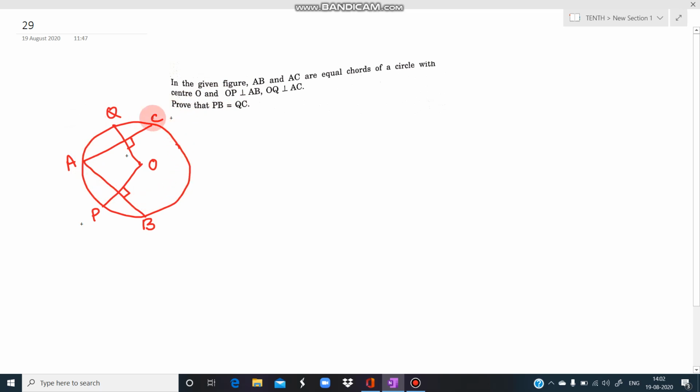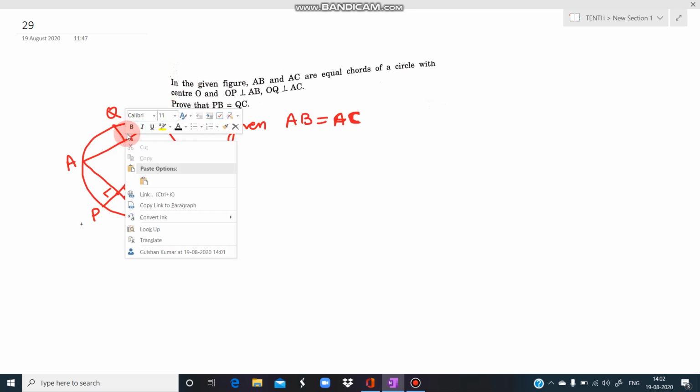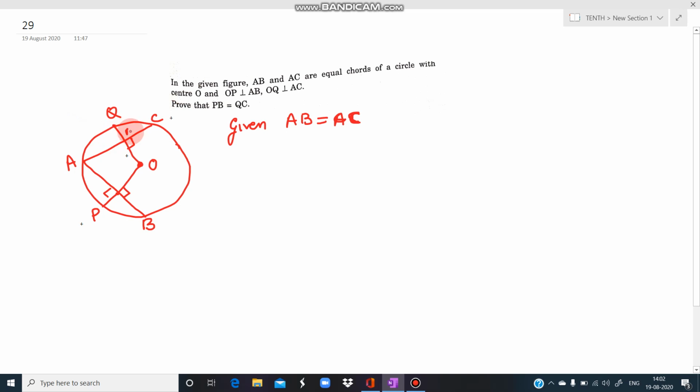In this question it is given, the figure is in such a way, AB and AC are two equal chords. That is the chord AB and the chord AC. AB and AC, they are equal. The center of the circle is O. उसके बाद हमने एक line draw की OP, given in the question itself. OP is perpendicular to AB. Let us suppose this OP meets AB at the point L. इस point को हम L ले लेते हैं. Then OQ is perpendicular to AC. Let us suppose the point of intersection is M. इस point को हमने M ले लिया.